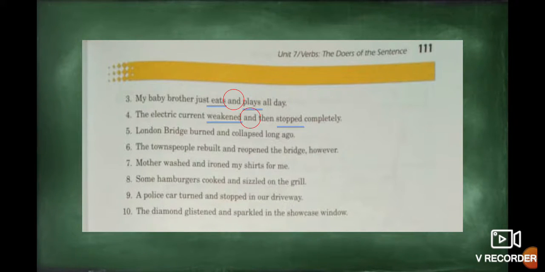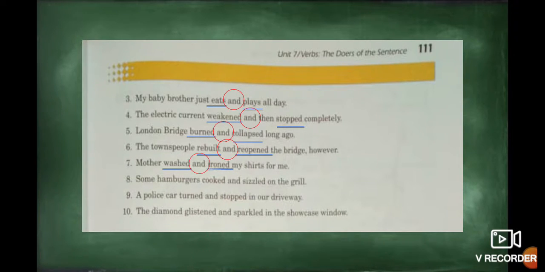Number five, London Bridge burned and collapsed long ago. The first one is burned and the second one is collapse. And the connecting word, and. Number six, the townspeople rebuilt and reopened the bridge, however. The first action is rebuilt, the second action is reopened, and the connecting word, and. Excellent. Number seven, Mother washed and ironed my shirts for me. The first action is washed, and the second one, ironed. And the connecting word, and.